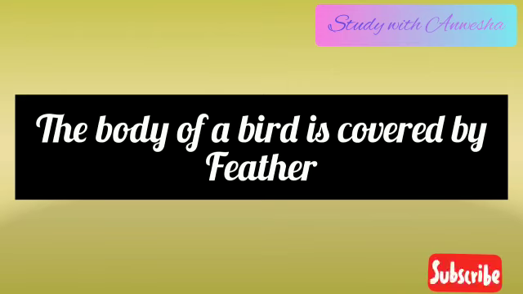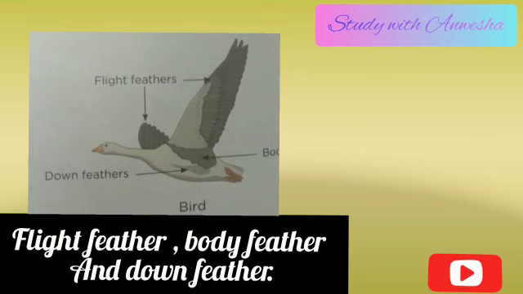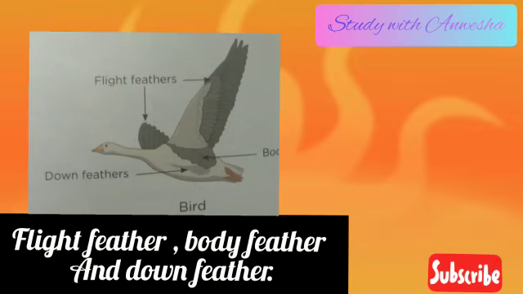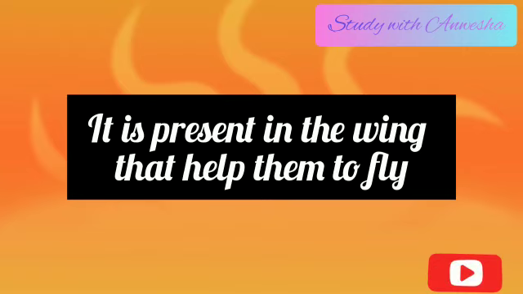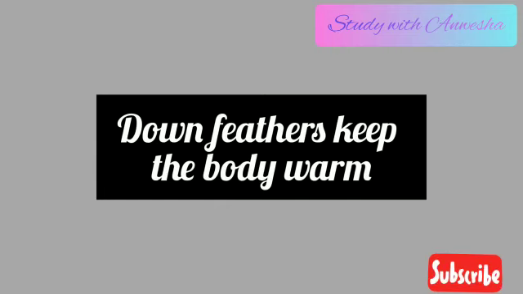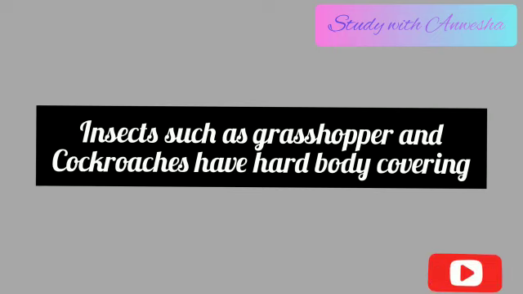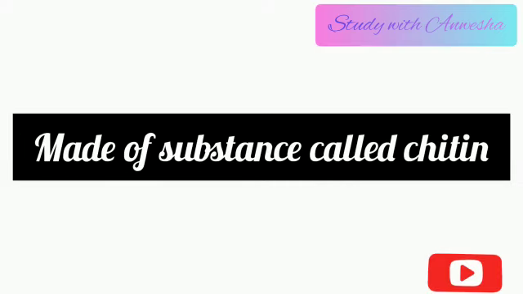Feathers. The body of birds is covered with feathers. Birds have three types of feathers: flight feather, body feather and down feather. Flight feathers are present on the wing and help the bird to fly. Body feathers cover the body. Down feathers keep the body warm. Hard body covering. Insects such as grasshopper and cockroach have a hard body covering made of a substance called chitin.